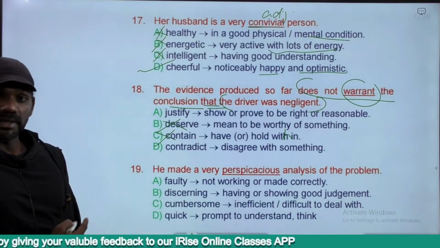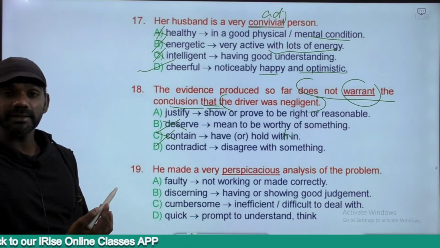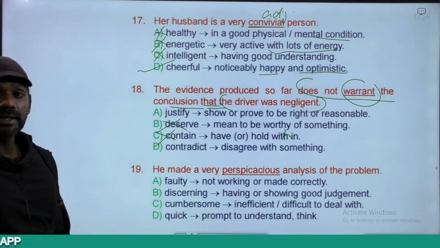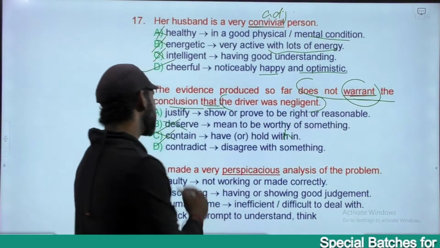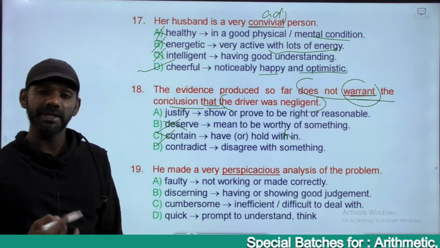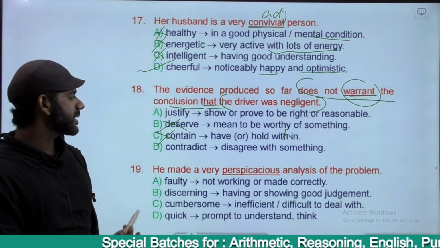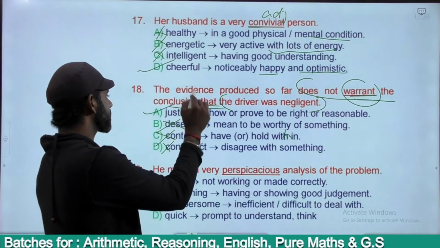Contradict in fact contradicts the word warrant. Contradict means to disagree with something. Warrant means to prove something. Contradict means to disprove, to go against the evidence. Warrant is in a way contradicting the word contradict. Eliminated. The answer must be option A.